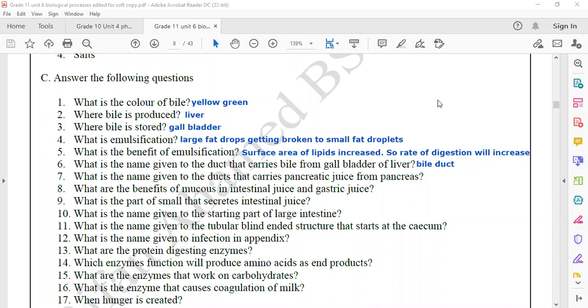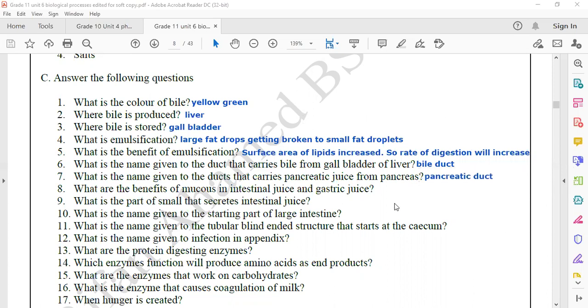What is the name given to the duct that carries pancreatic juice? Pancreatic juice carrying duct is called pancreatic duct.